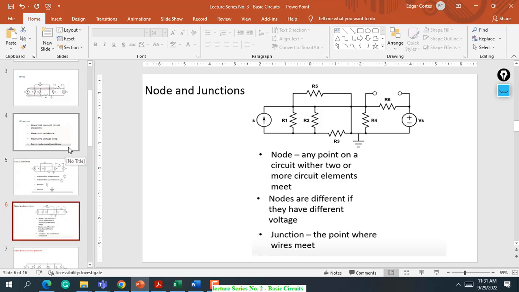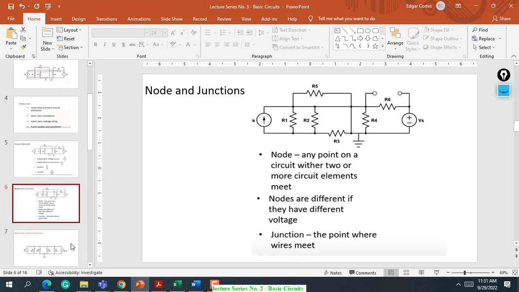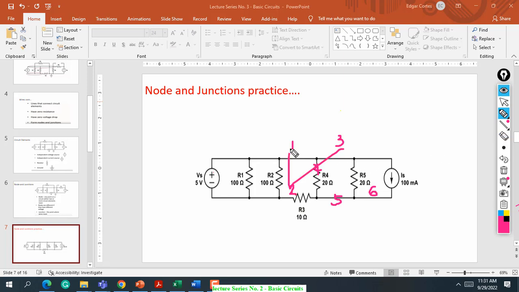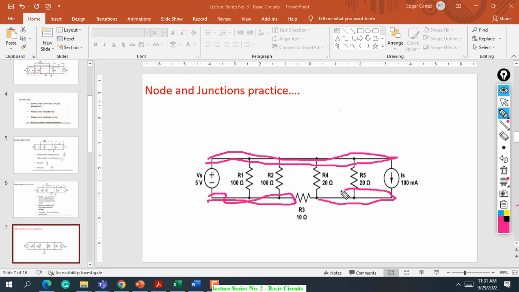We have this example. Where is the node, for example, here? You may say the nodes, sir, are here. Based on that definition, these are the nodes. This is the first node, the second node is this one, and the third node is this one. So why can we not consider this one as a third node, as a fourth node, as a whole?